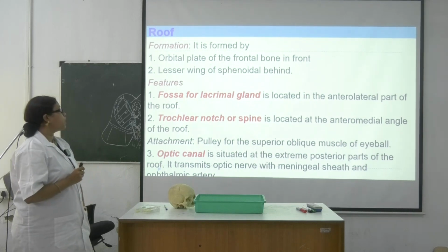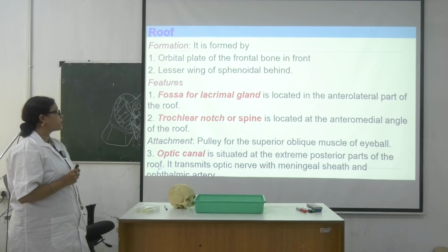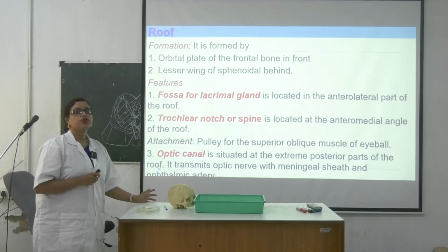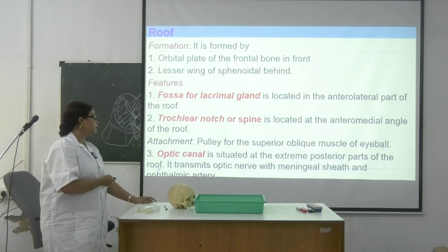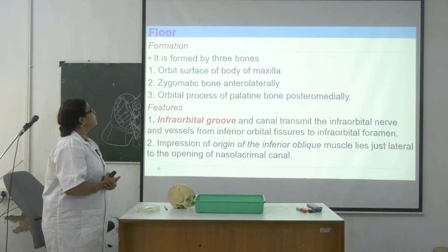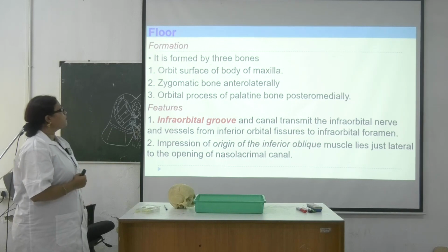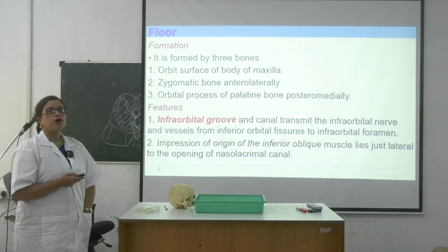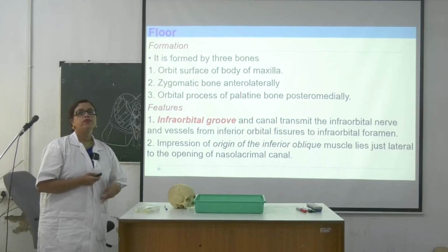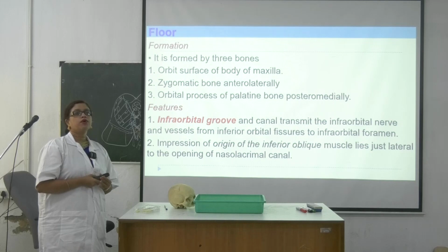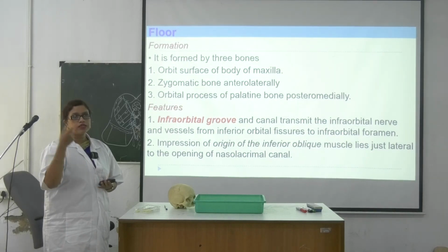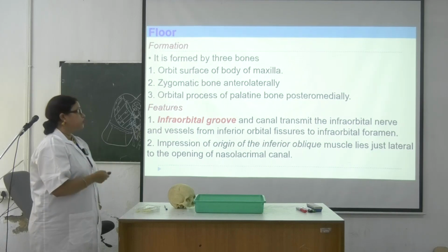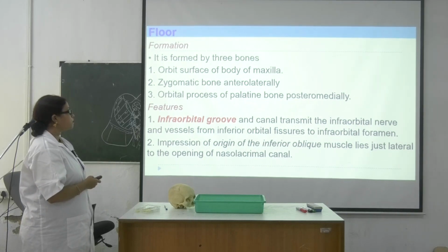Then next one is the optic canal. Okay, so it is extreme posterior part covered with meninges. It will transmit optic nerve and the ophthalmic artery. Okay. Now next one is the floor. Floor e ektai jinish pabe, infraorbital groove. Have you seen this groove in maxilla? Maxilla te amra dekhechi there is a situation of one groove. Okay, then it is coming out as a foramen. Okay, so there you will get this one.